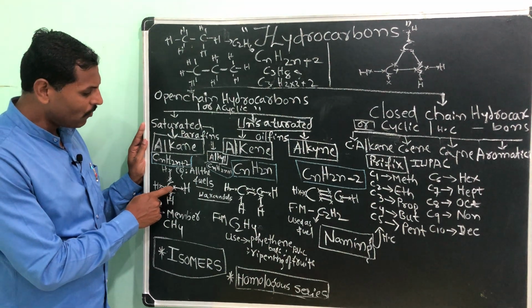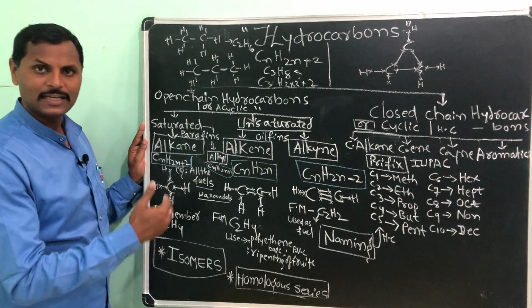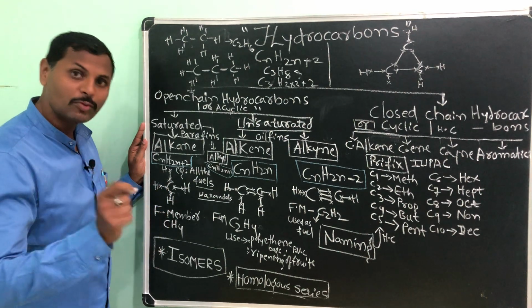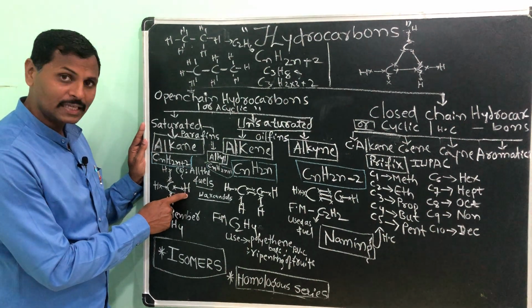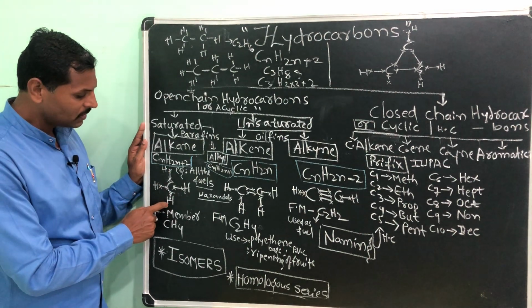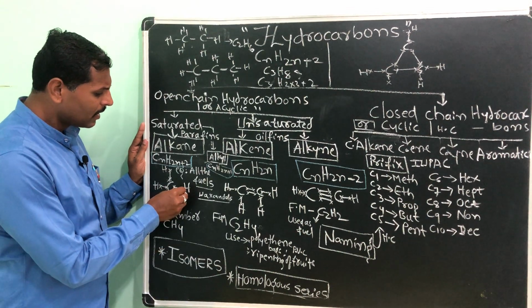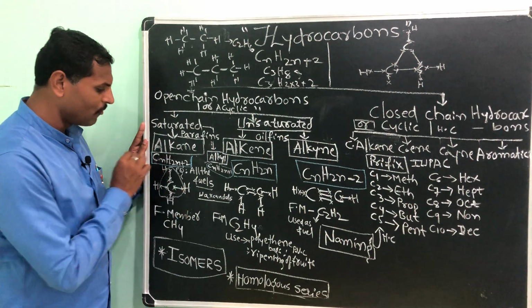For carbon, I have taken 4 electrons, which are valence electrons, that means electrons present in the outermost orbit. And hydrogen's electron also I have taken. For this hydrogen 1, for this hydrogen 1, for this hydrogen 1, for this hydrogen 1 electron. Like this, you can see here, the Lewis electron dot structure we have fulfilled here.